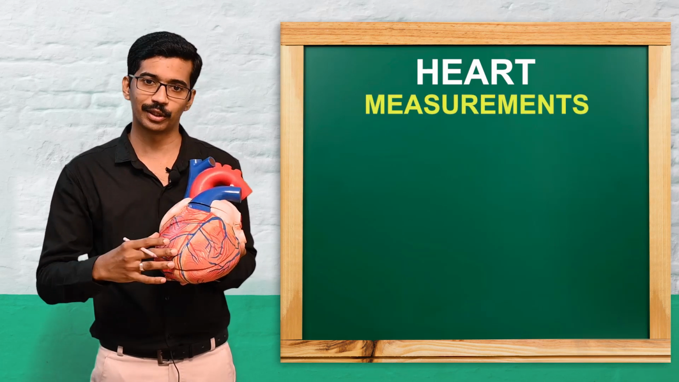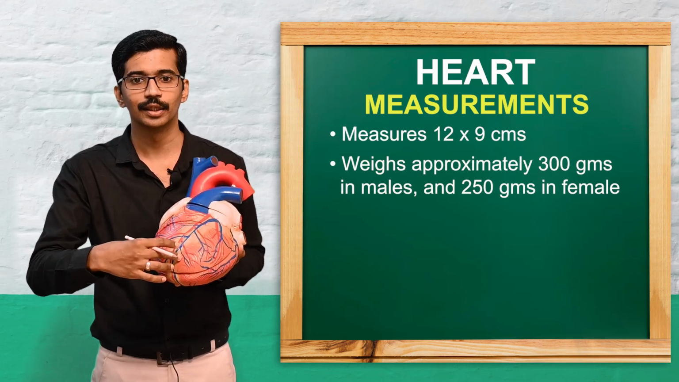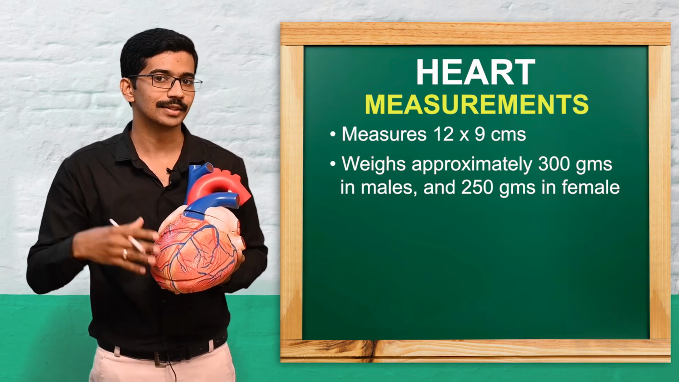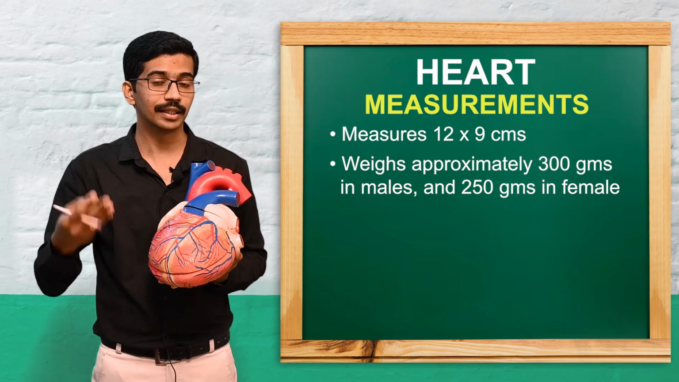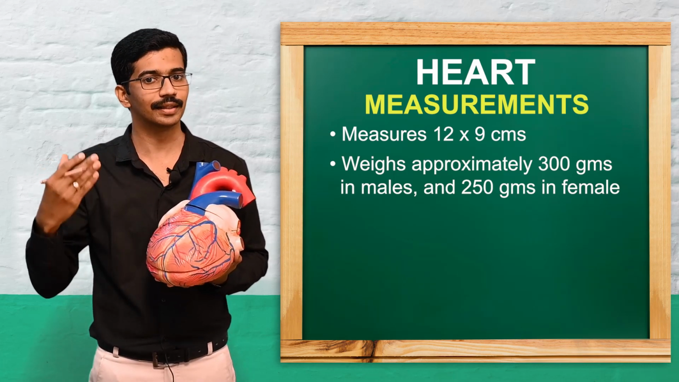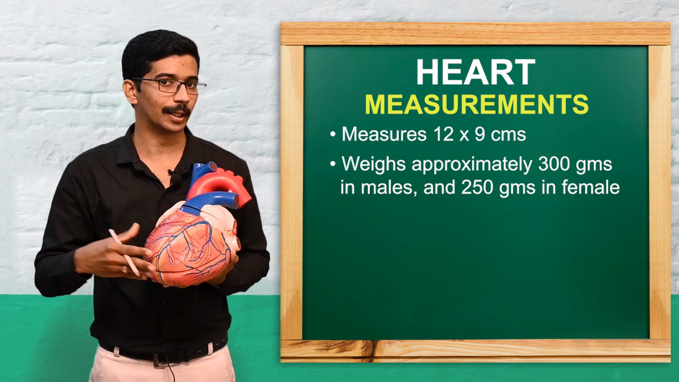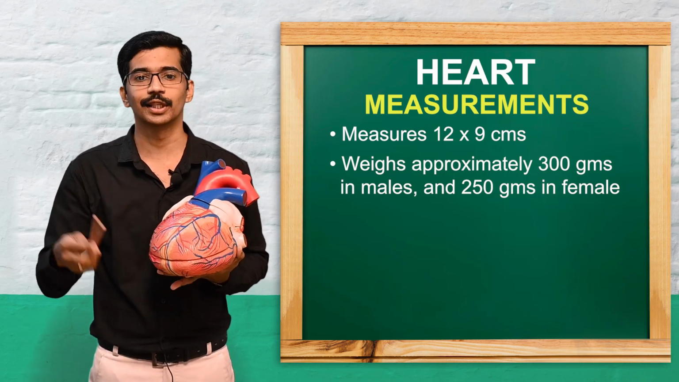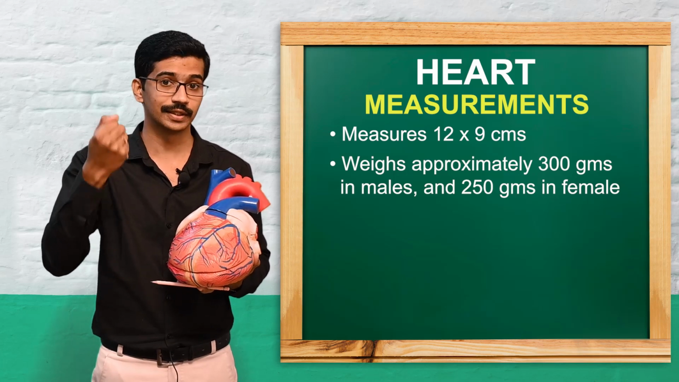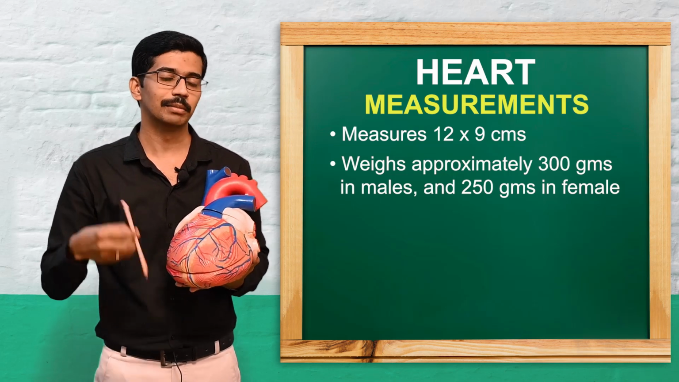Now we'll see the measurement of the heart. The length of the heart is approximately 12 centimeters, and the width is approximately 9 centimeters. Coming to the weight, in males it is approximately 300 grams, and in females approximately 250 grams. The size of the heart is about that of your fist. If you fold your fist like this, that will be the size of your heart. So that is the measurement of the heart.